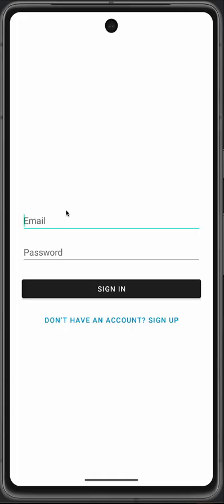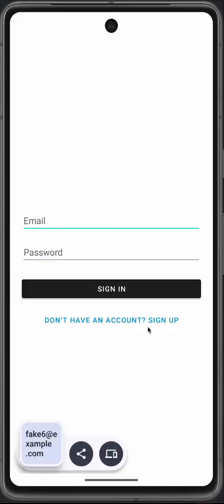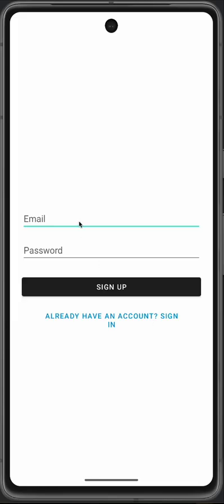So I'll start with using a new user. I'll try to log in with this new user. When I click sign in, it shows this message that the login has failed. So now I will switch to sign up, and then,